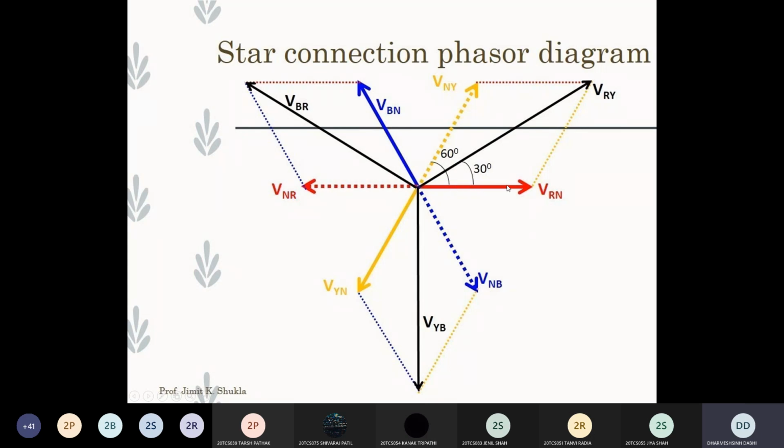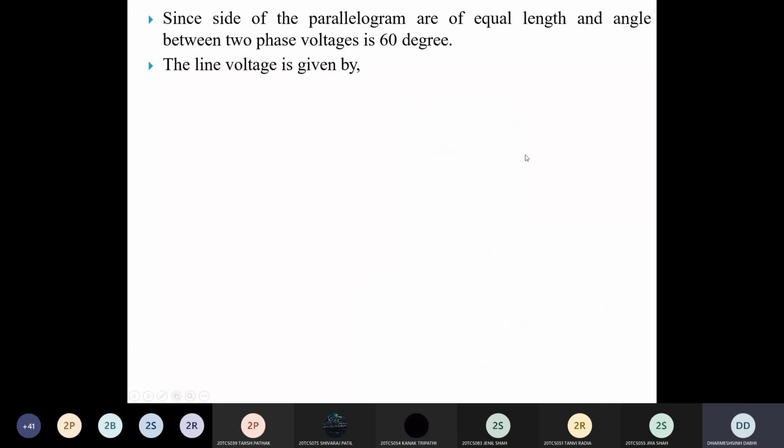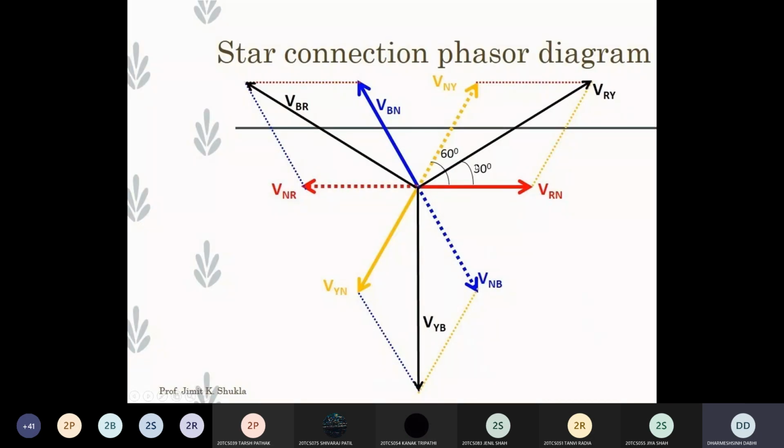Clear? And VRN and VNY have the same magnitude. So if you calculate this resultant vector, it is 2 times the phase voltage VRN or VNY. That's why it is written 2 times phase voltage VPH into the angle between two phases divided by 2, because the angle between line voltage and any phase voltage is what?